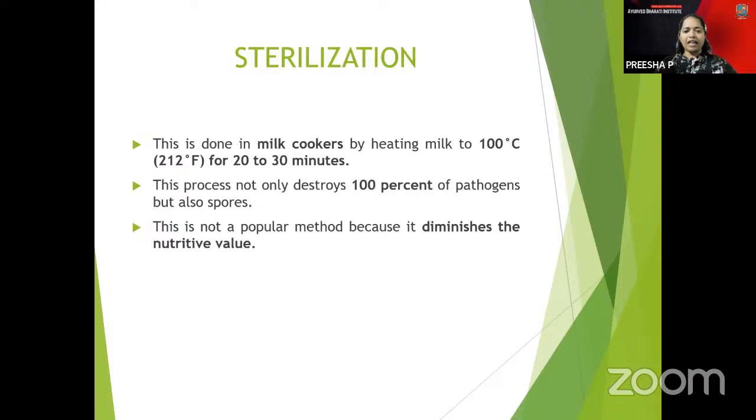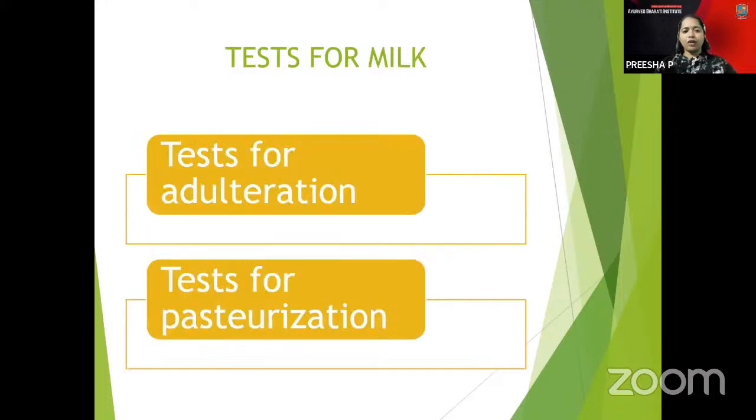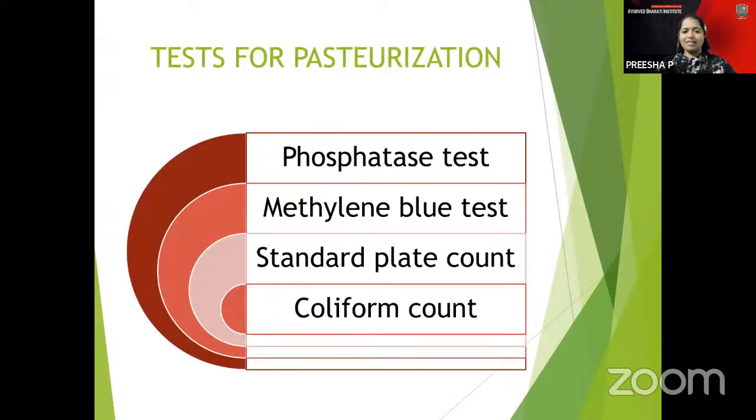And you have the sterilization process and also the test for adulteration. Tests for pasteurization: these are the main tests. Phosphatase, methylene blue test, standard plate count, and the coliform count. So sometimes this can be asked, like, what are the tests for pasteurization, which is told here.